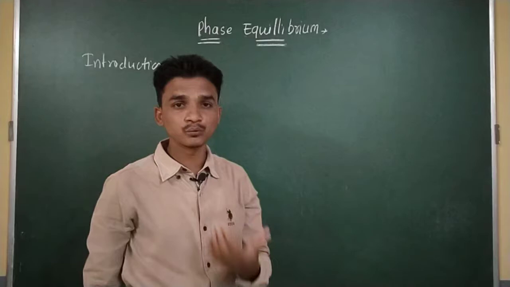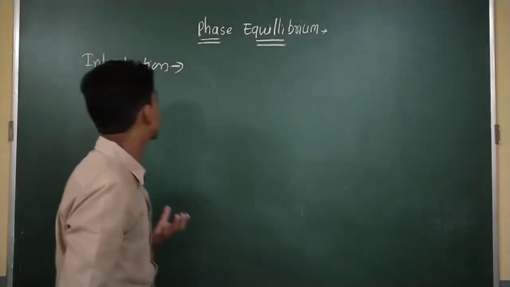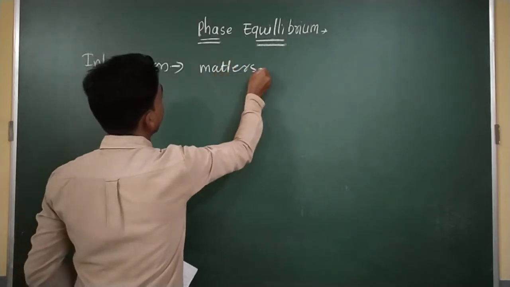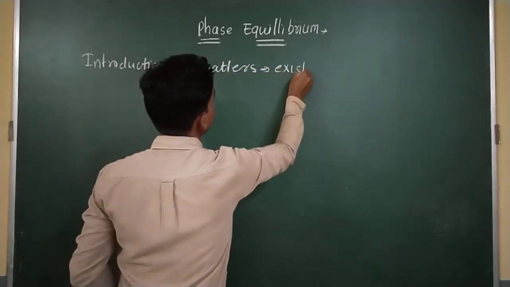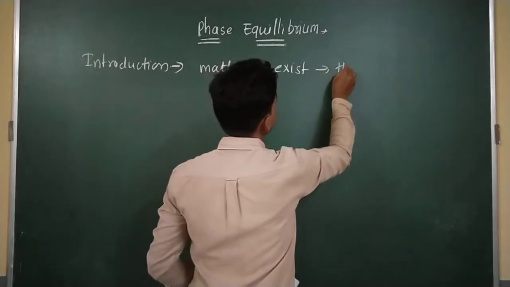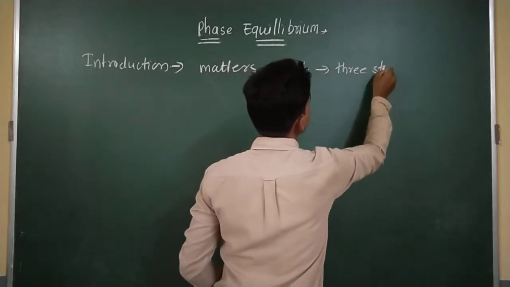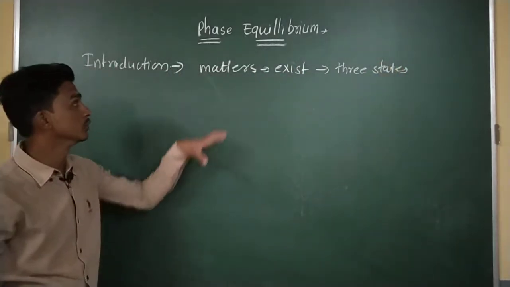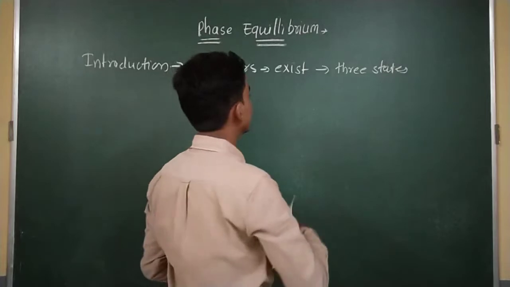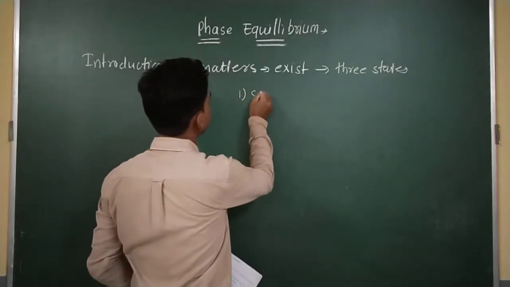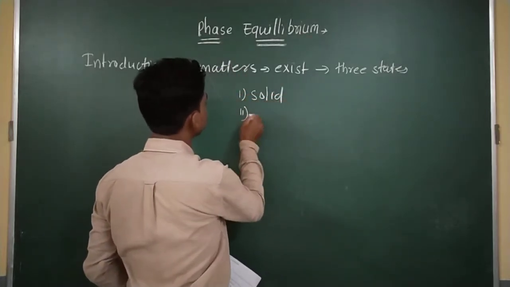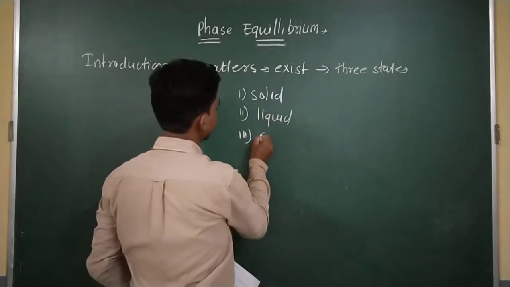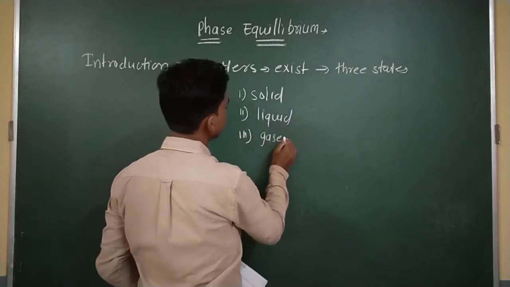Dear students, as we know, there are three states of matter. The matter in the universe exists in three states. First one is solid, second one is liquid, and third one is gas.